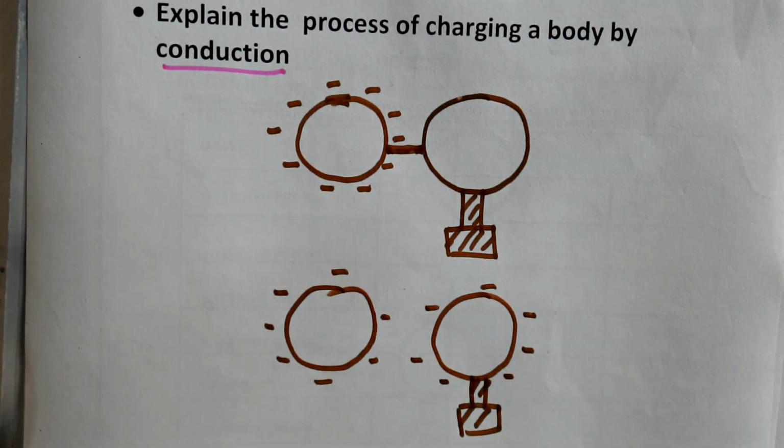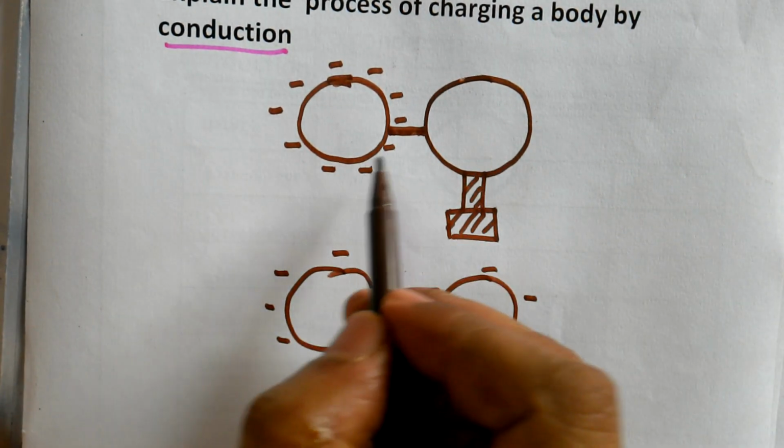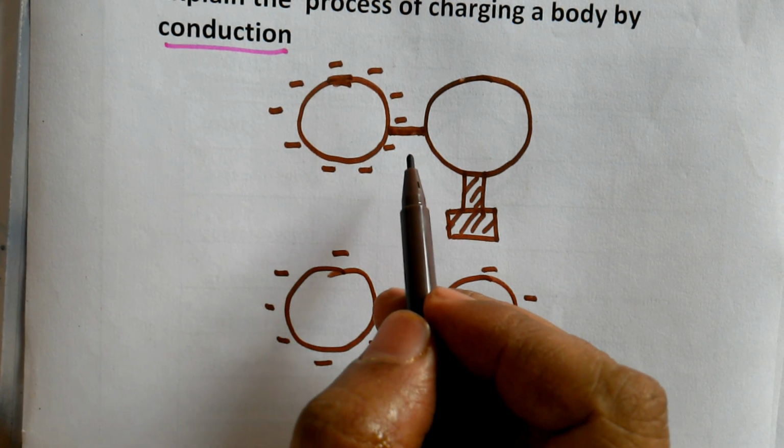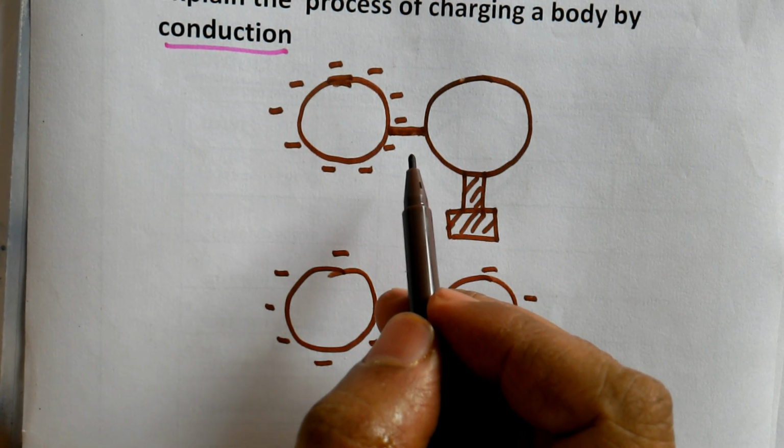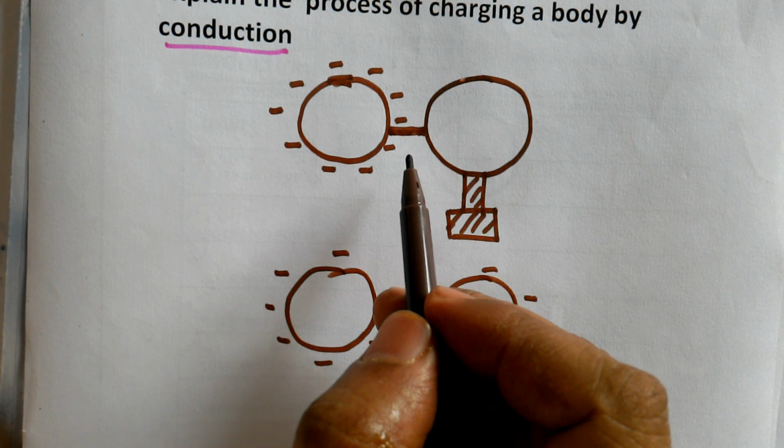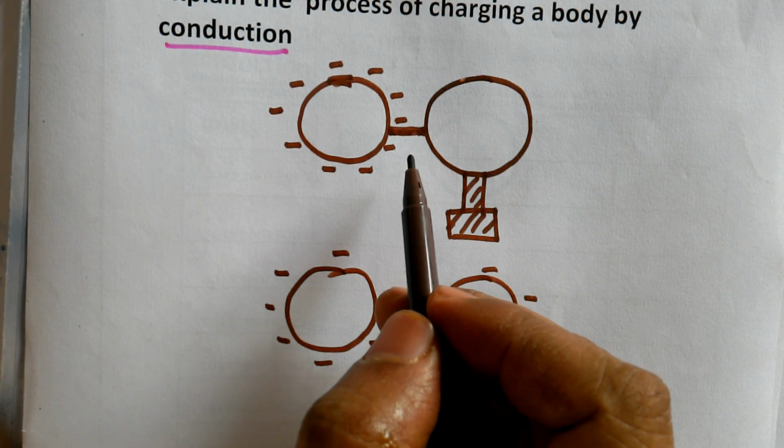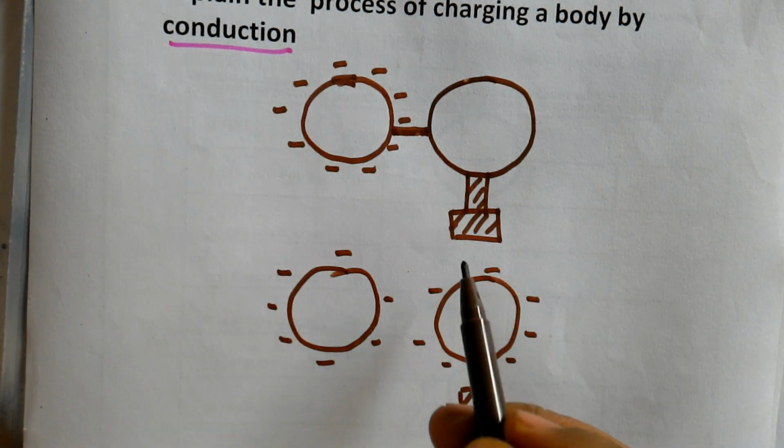And suppose the two conductors are of the same size. Suppose the other room is also the same size as your classroom and your room has 100 students, then definitely 50% of the students, that means 50 students, will go to the other room and 50 students will stay in your own room.